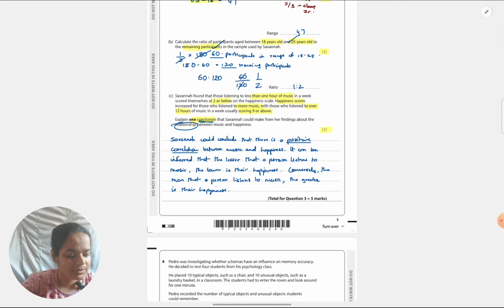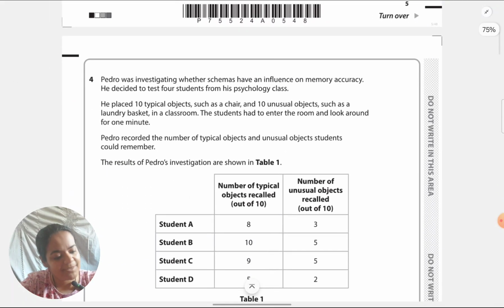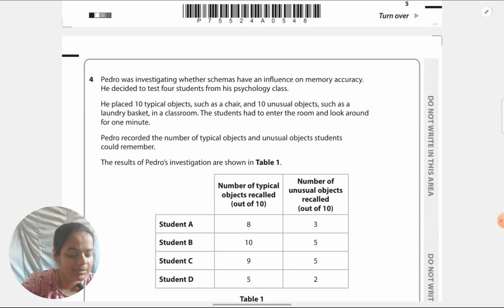Let's look at the next question. Again, maths. Pedro was investigating whether schemas have an influence on memory accuracy. He decided to test 4 students from his psychology class. He placed 10 typical objects such as a chair, and 10 unusual objects such as a laundry basket, in a classroom. The students had to enter the room and look around for a minute. Pedro recorded the number of typical objects and unusual objects students could remember. The results are in the table.